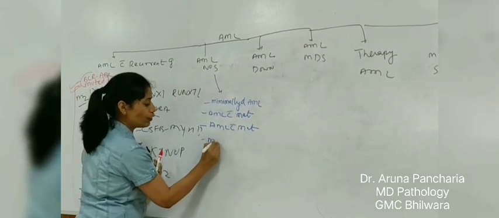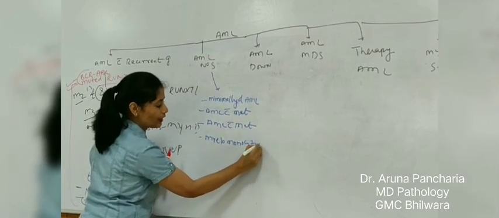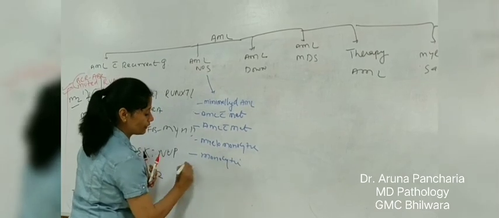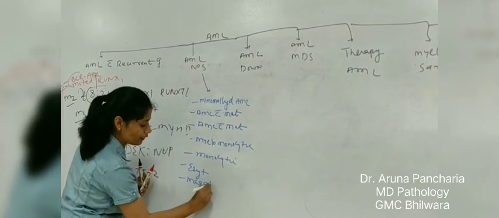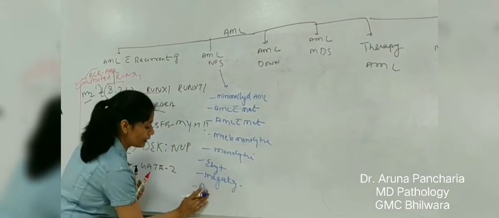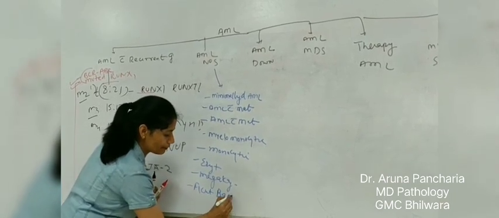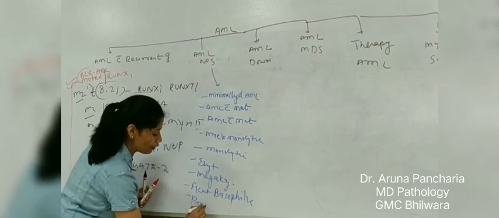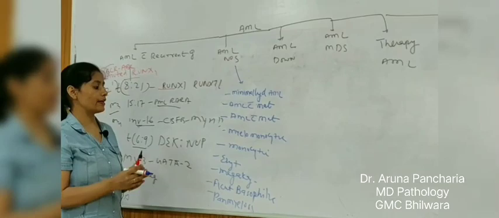Then come the myelomonocytic leukemia, the monocytic leukemia. Now erythroleukemia, megakaryocytic leukemia, and then comes the acute basophilic leukemia and panmyelosis. All are coming under the NOS.